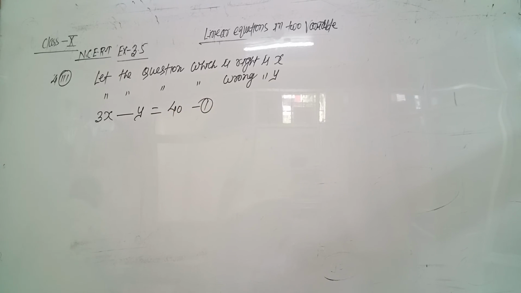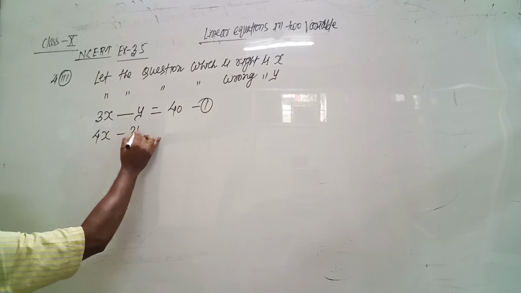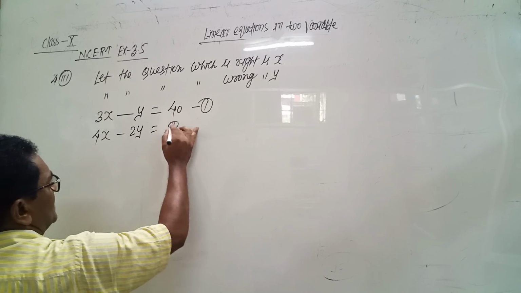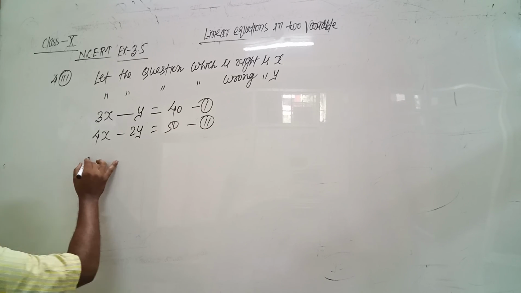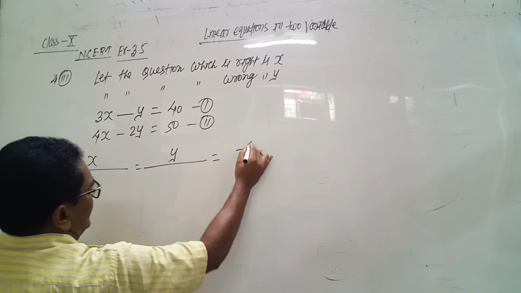Now, had 4 marks been awarded for each correct answer and 2 marks been deducted for each incorrect answer: 4 marks for each right answer means 4x, and 2 marks deducted for each wrong answer. Then the total marks he got is 50. Solve by cross multiplication method. x, y and minus 1.